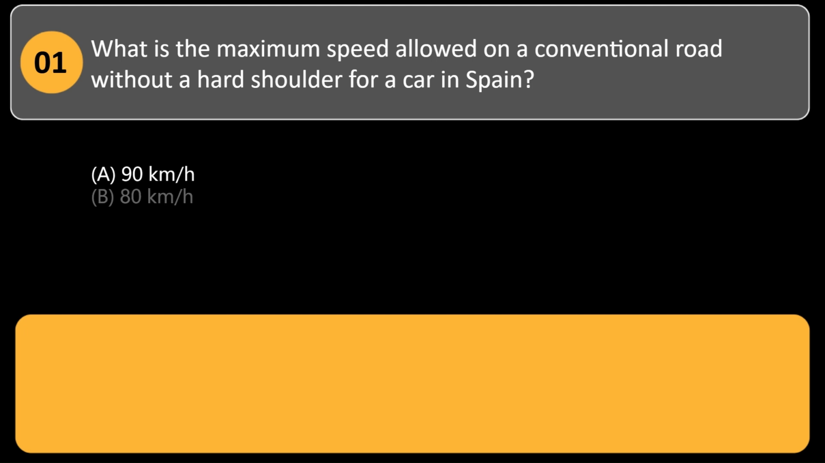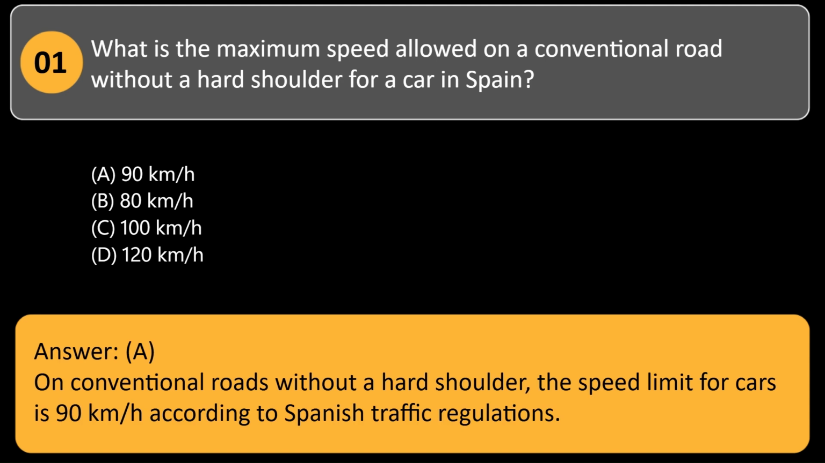What is the maximum speed allowed on a conventional road without a hard shoulder for a car in Spain? A. 90 km per hour. B. 80 km per hour. C. 100 km per hour. D. 120 km per hour. Answer, A. On conventional roads without a hard shoulder, the speed limit for cars is 90 km per hour according to Spanish traffic regulations.